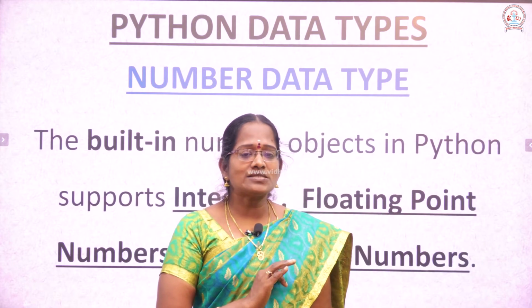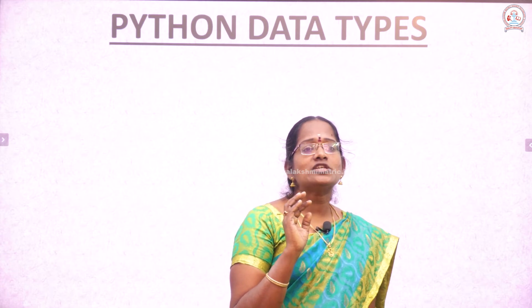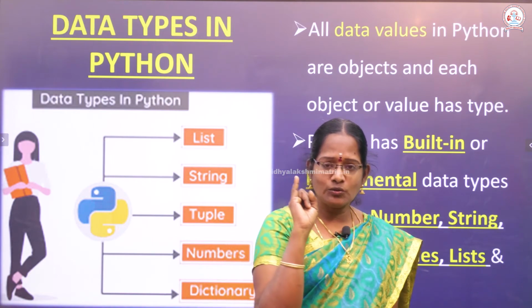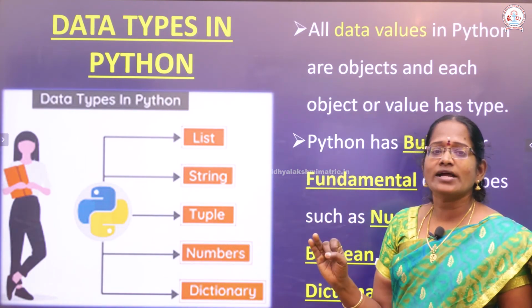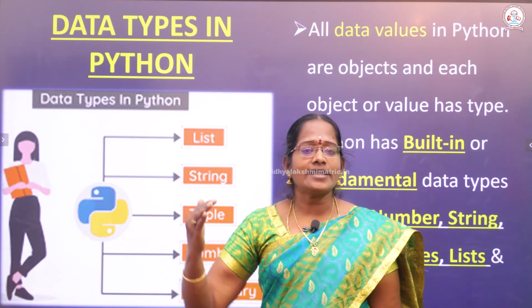So, what are the different built-in data types? Numerical, string, boolean, dictionary, list, etc.